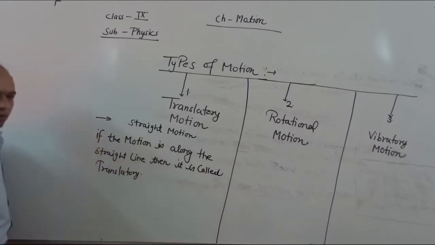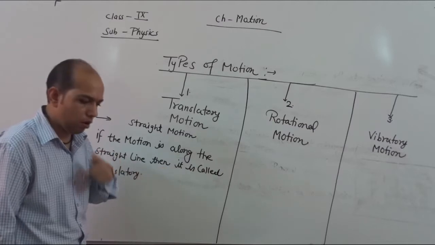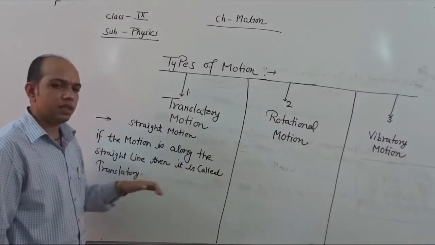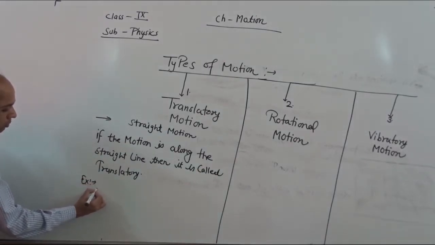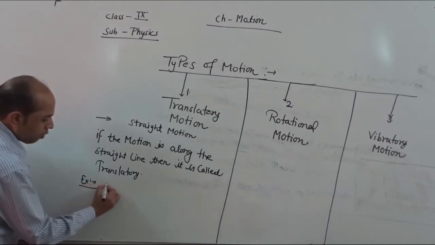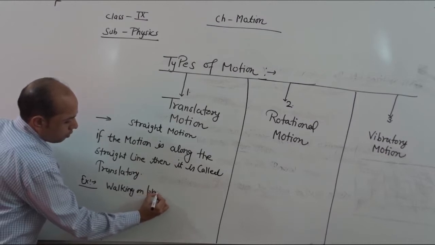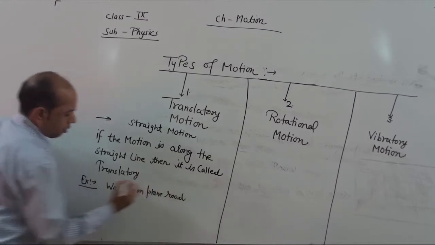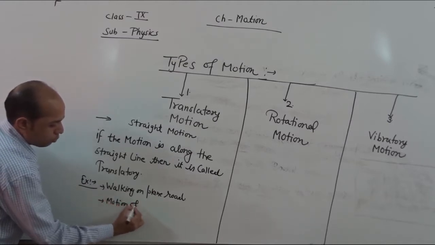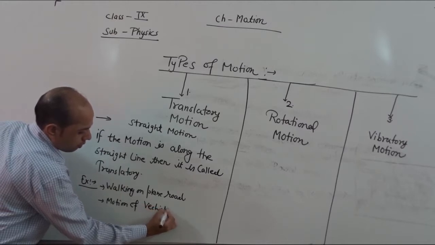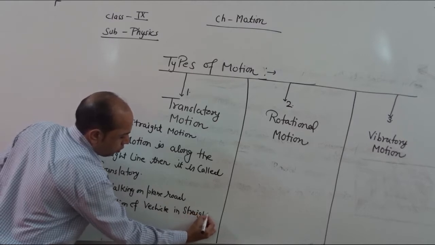Whenever motion is straight, or along the road, it is known as translatory motion, and in our daily life we experience this kind of motion. For example, walking on a plain road, motion of a car, or motion of a vehicle on a straight road.